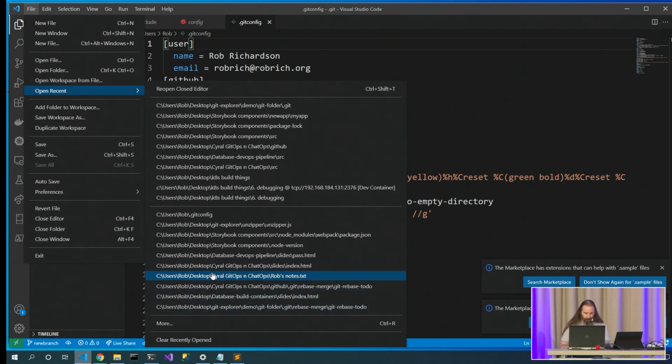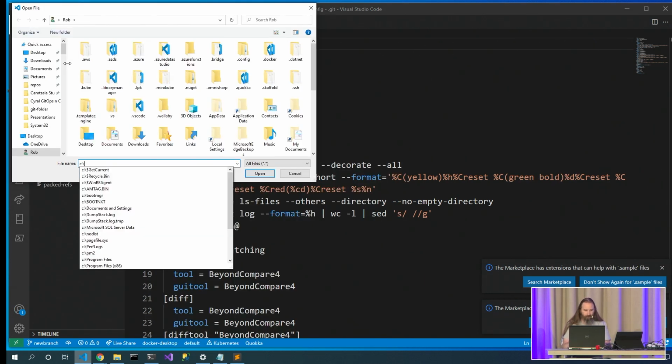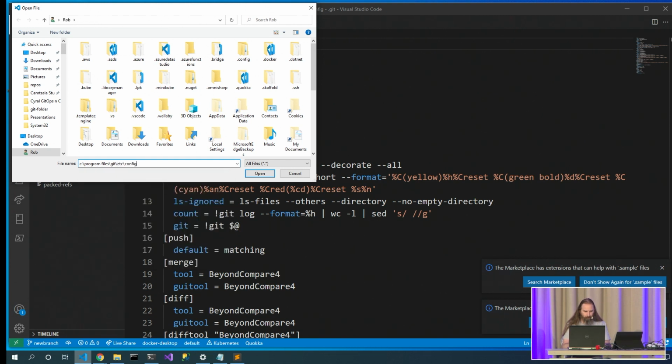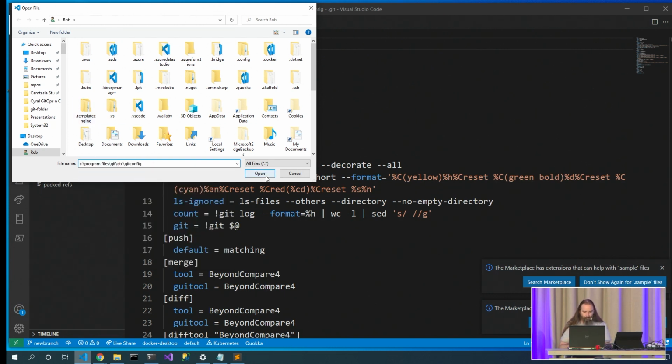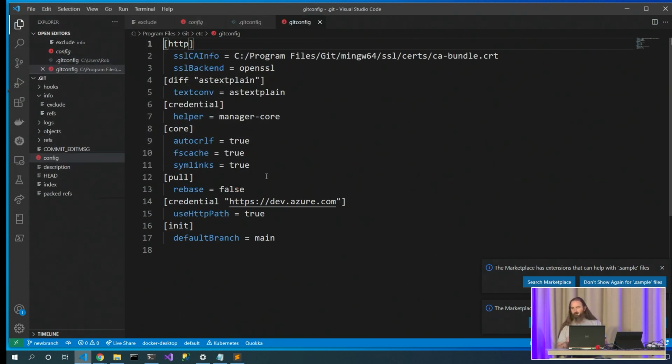Oh, it's fallen off my history. That's okay. Open file. C, program files, Git, etc config. Nope. etc git config. So this is the system one, the one that's installed with Git.